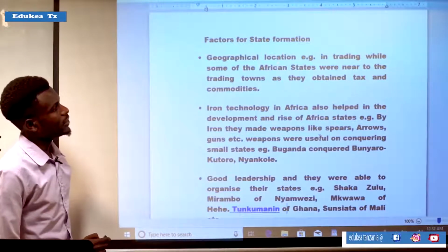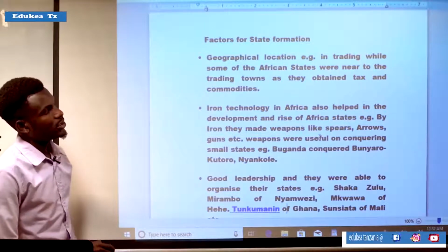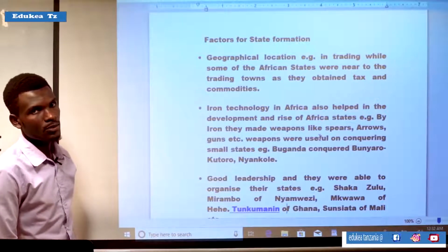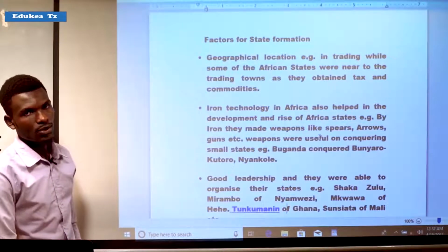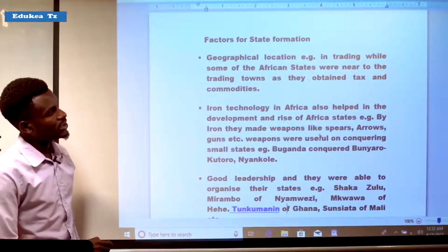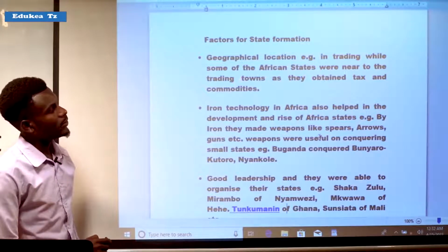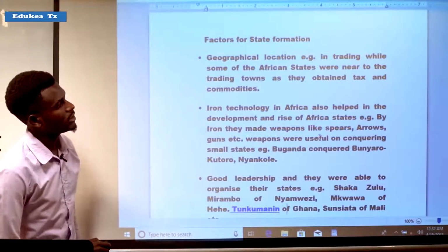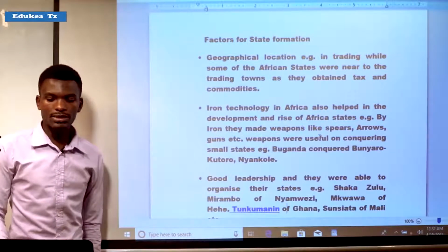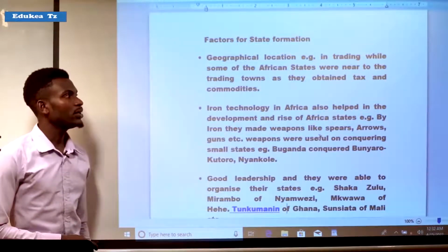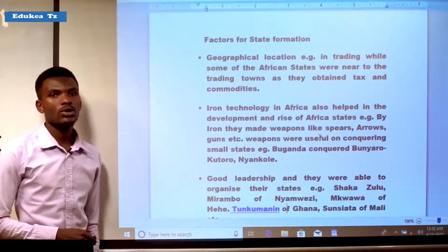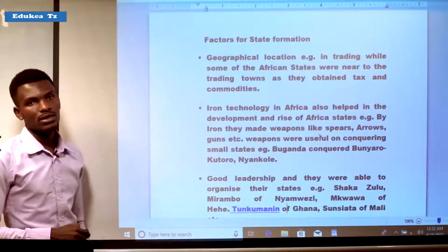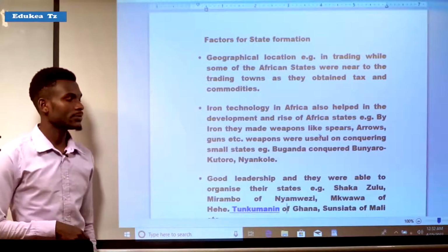The first one was geographical location. It means that the geographical location of an area determined the formation of states, either centralized, decentralized, or non-centralized. For example, in trading, some of the African states were near the trading towns, as they obtained taxes and commodities. It means that there were some areas that were near the trading towns, so they obtained taxes and commodities that enabled that area to form a state.